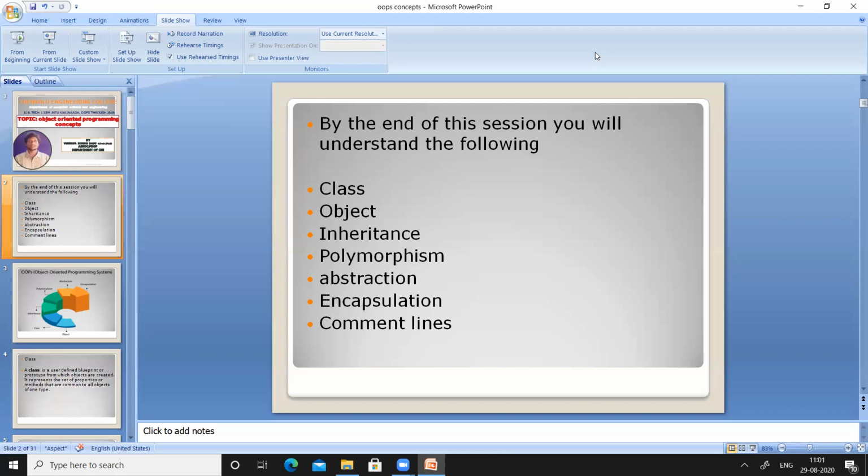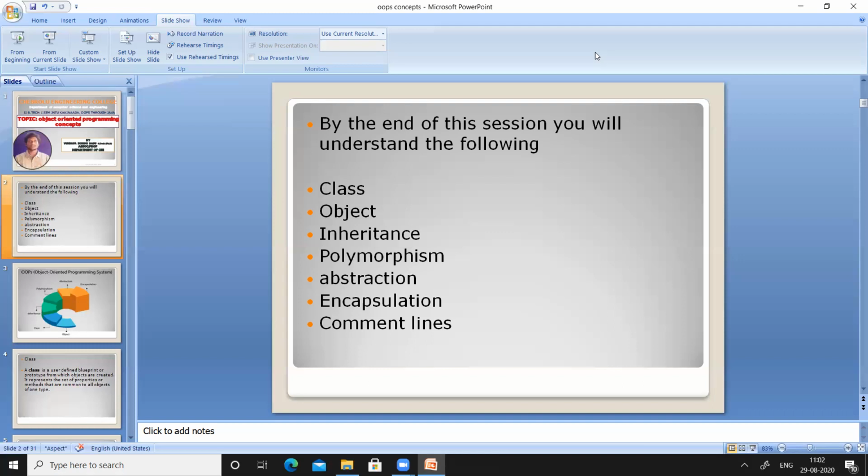After the completion of the inheritance topic, I am going to discuss polymorphism. What is polymorphism and what are the different types of polymorphism, and how that polymorphism is achieved in Java.